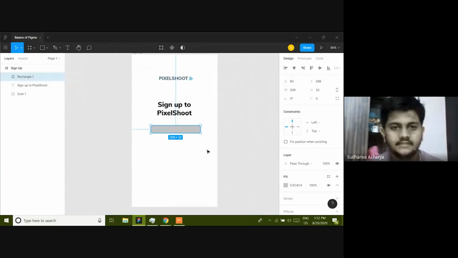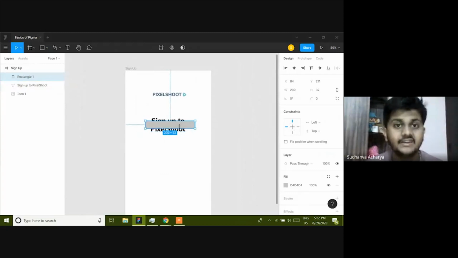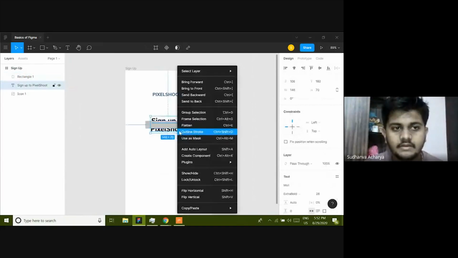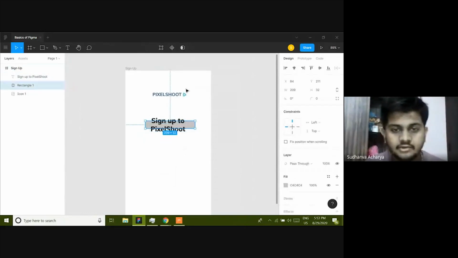Figma works in layers. That means Figma is a layer-based tool. If I drag it above and keep it, now see, the text is being hidden. This is because the layers are just a stack. Here is your text, upon which you have a rectangle. If you want the text to be shown above the rectangle, you just click on the text, right click, and bring forward. That's it. Or else you could just drag it above. So that's the introduction to layers.